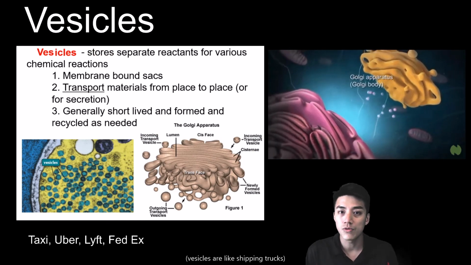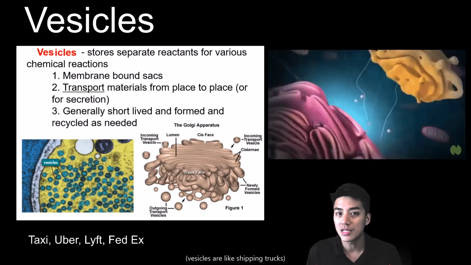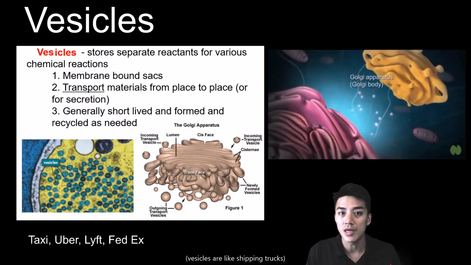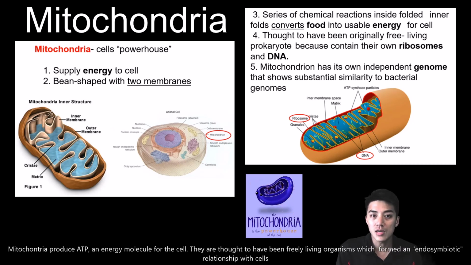Vesicles are like little transport vehicles or trucks that move goods and materials across the cell. They often don't last very long, and they have to be recycled and remade as needed. The mitochondria is the powerhouse of the cell. It's a bean-shaped organelle that produces energy through cellular respiration, where food, glucose, is converted into ATP, which the cell uses as energy. It's once thought that these mitochondria were freely living organisms, almost like bacteria, that were taken in by eukaryotic cells, and now they have a mutual relationship where they can help each other survive.